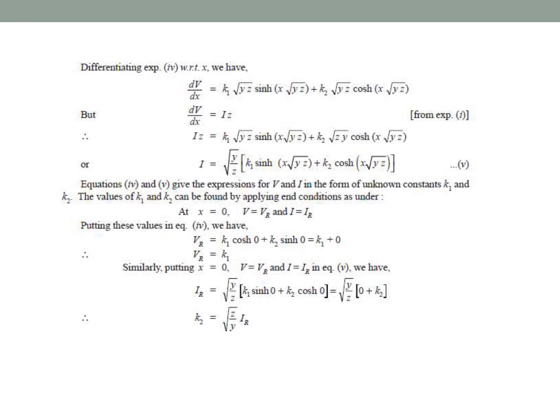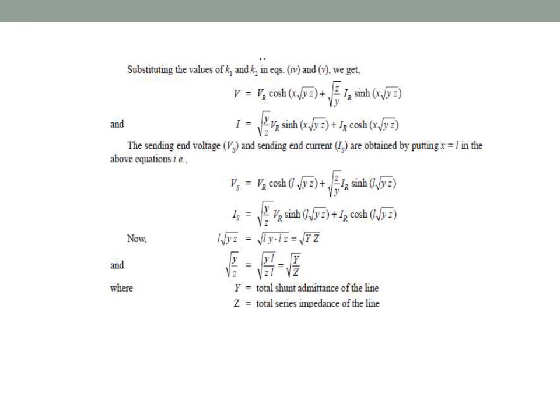Similarly, putting x is equal to 0, V is equal to VR and I is equal to IR in equation 5, we get IR is equal to square root of Y by Z into k2. So the k2 value is k2 is equal to square root of Z by Y into IR.